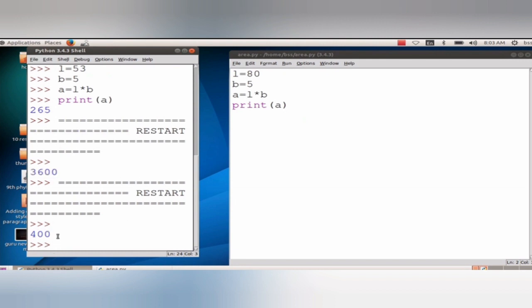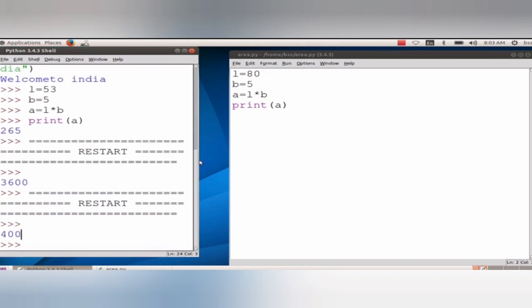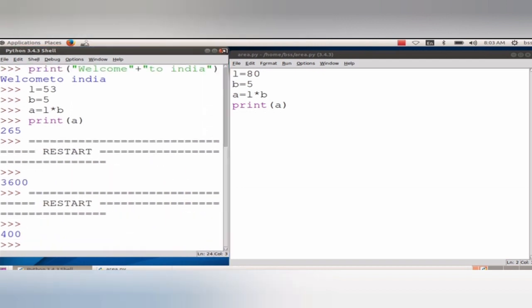So for that we are using, if you have a number of lines in a program, you can use that new window and save with .py. Okay.